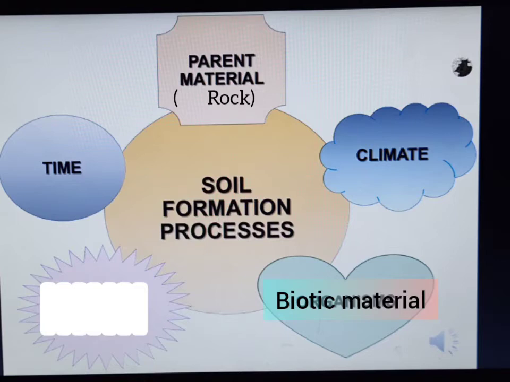This is also an important factor influencing soil formation. Weathering of the rock is the first step in the process of soil formation. The process of weathering depends on the climate of the region. The climate decides the intensity of the weathering. That is why one and the same type of rock gives rise to different types of soil.